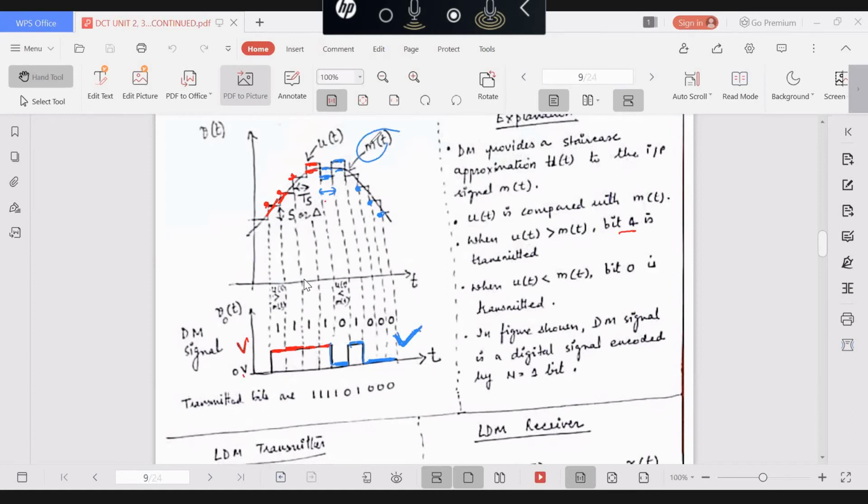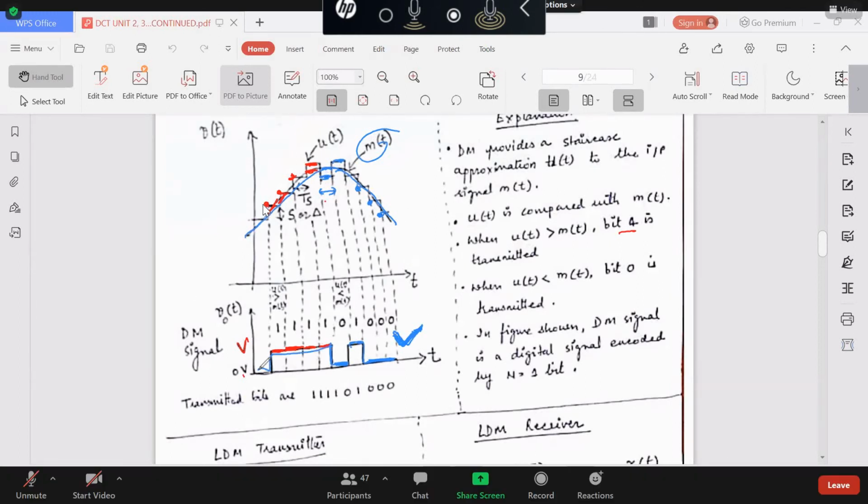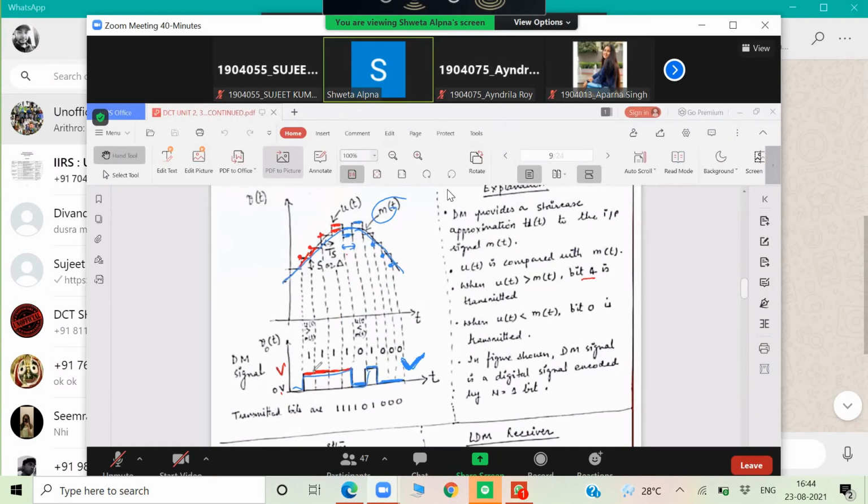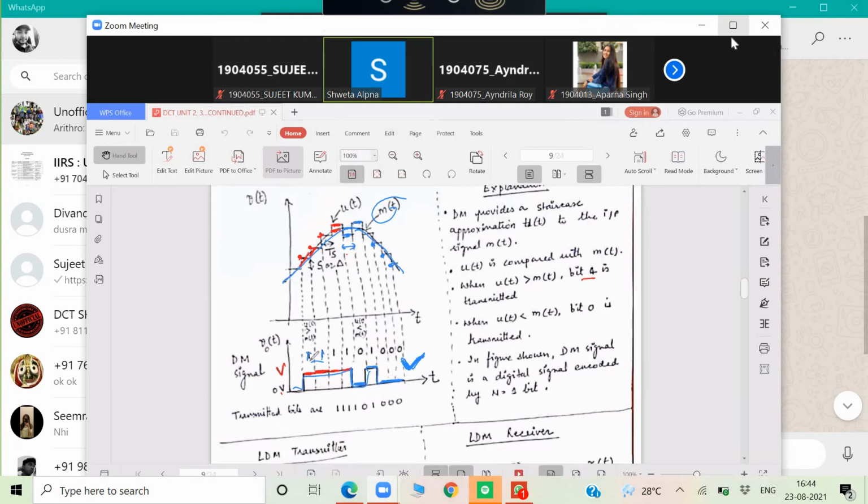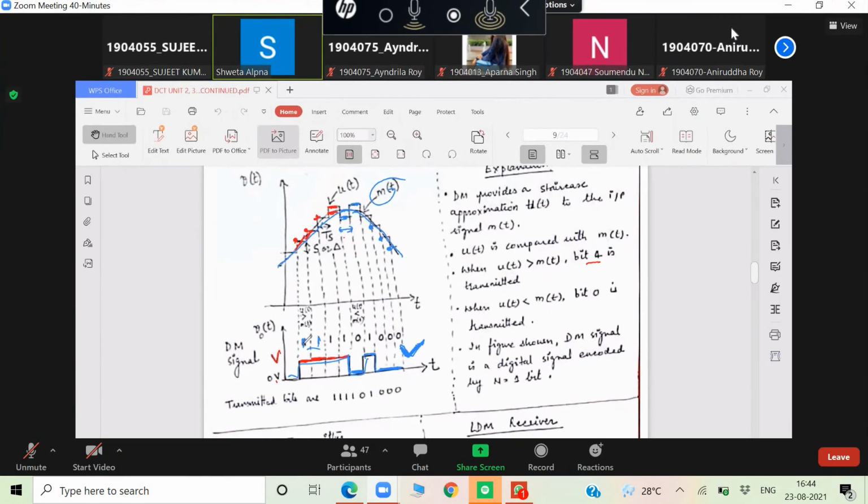Input was what? Input was analog. mt is the input. The output delta modulated signal is a digital signal consisting of a sequence of ones and zeros, each encoded by only one bit. When ut is more than mt, bit 1 is transmitted. When ut is less than xt, bit 0 is transmitted.